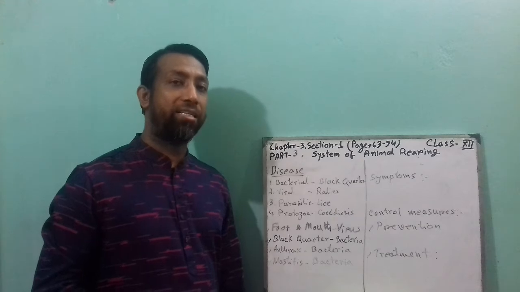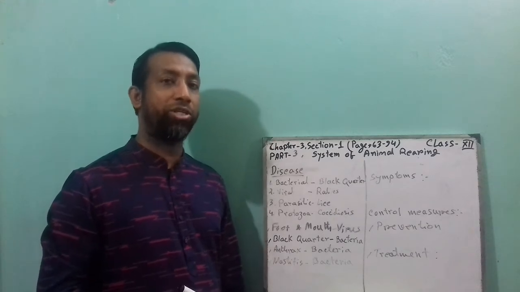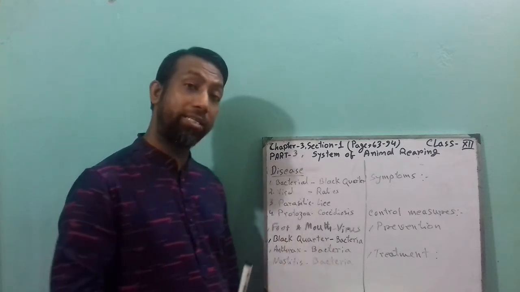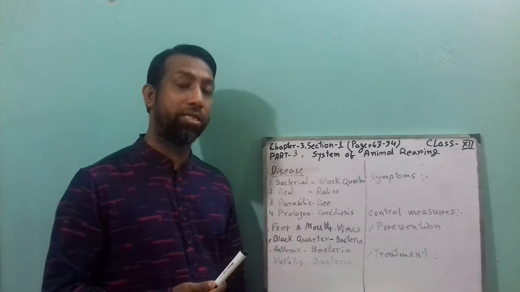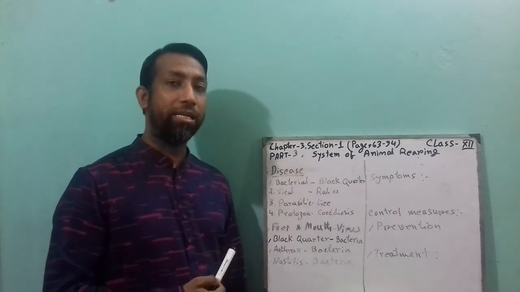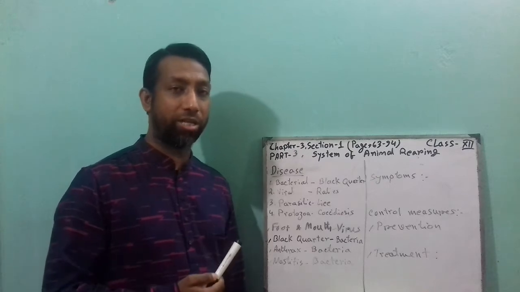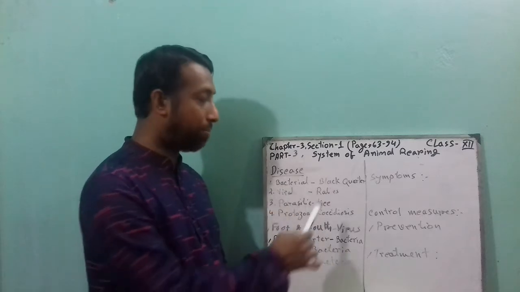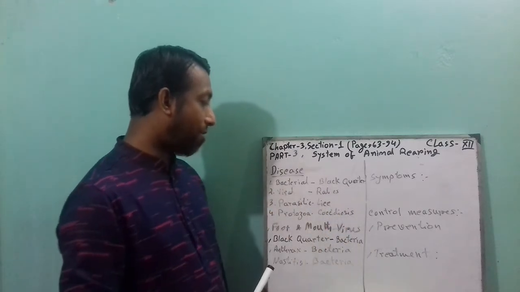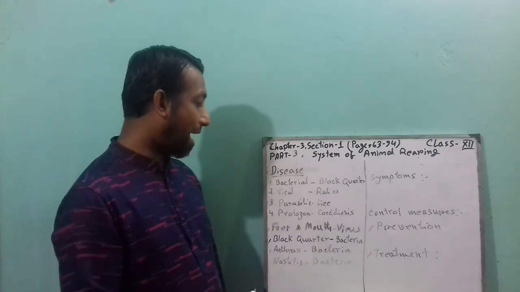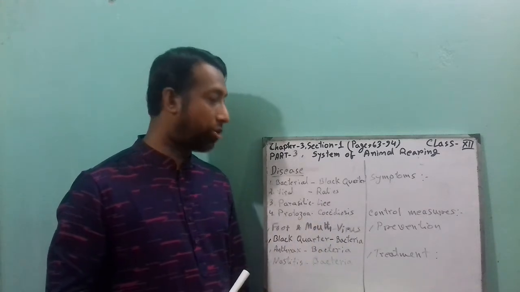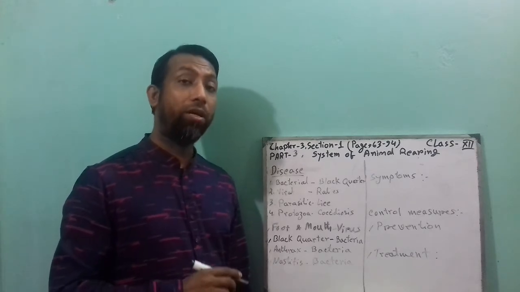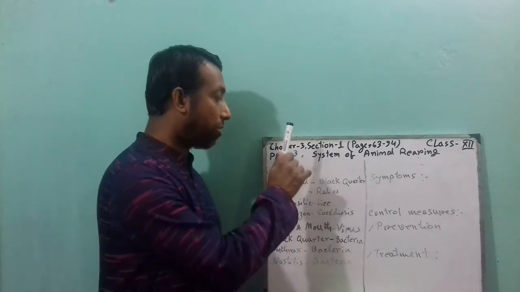There are lots of diseases of livestock, which are bacterial disease, viral disease, parasitic disease, protozoal disease, and even some more, like intestine disease, meat-borne disease, milk-borne disease. But these 4 are most important: bacterial disease, example is black quarter; viral disease, rabies; parasitic disease, lice; and protozoal disease, coccidiosis. You have to memorize this classification of cattle disease from your textbook.